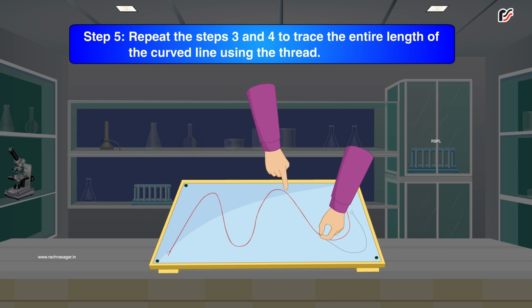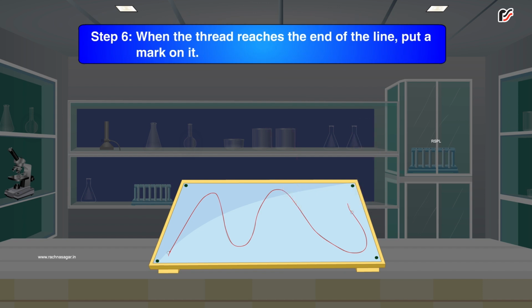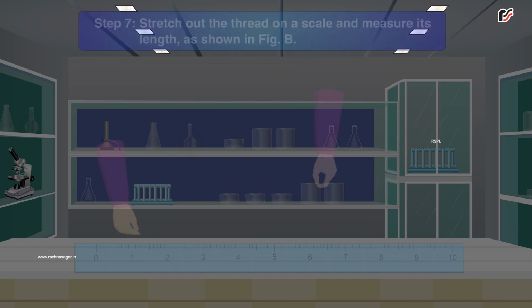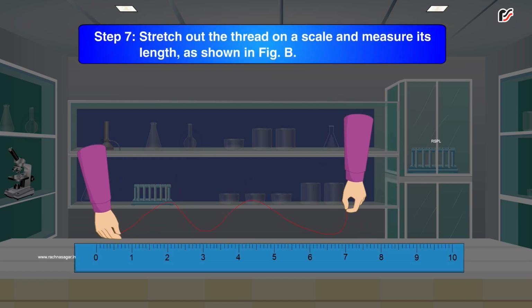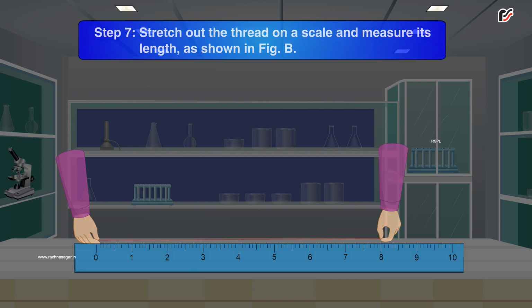Step 5. Repeat steps 3 and 4 to trace the entire length of the curved line using the thread. Step 6. When the thread reaches the end of the line, put a mark on it. Step 7. Stretch out the thread on a scale and measure its length as shown in figure B.